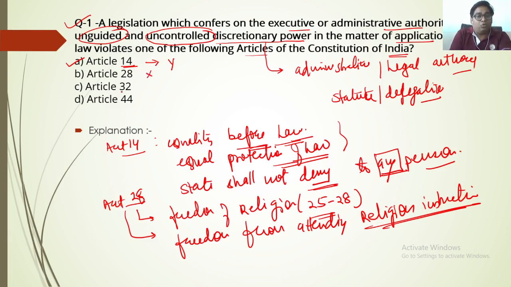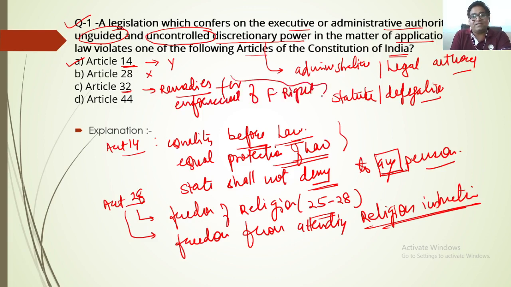Then Article 32, which basically speaks about the constitutional remedies, the remedies for the enforcement of the fundamental rights. Article 32 gives the power to the Supreme Court to be the guarantor as well as the defender of the fundamental rights of the citizens.